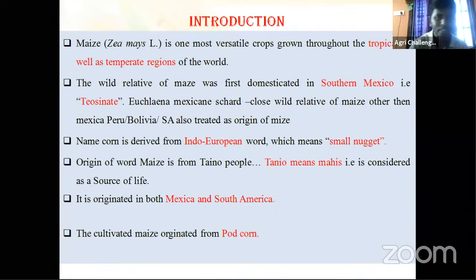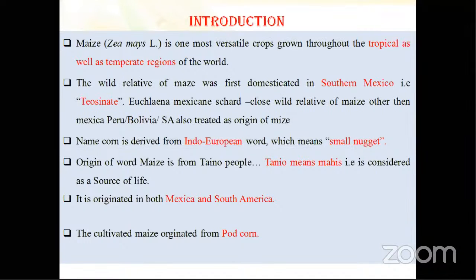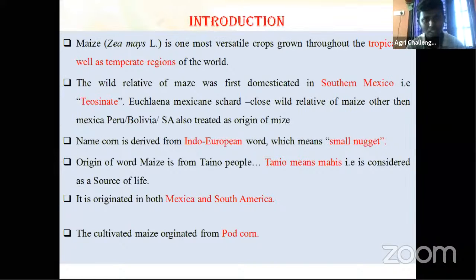Before going on, tell me, based on sunlight requirement, crops are divided into different categories. What are the different categories? Short day, long day, neutral day plants. Then this maize crop comes under which category?